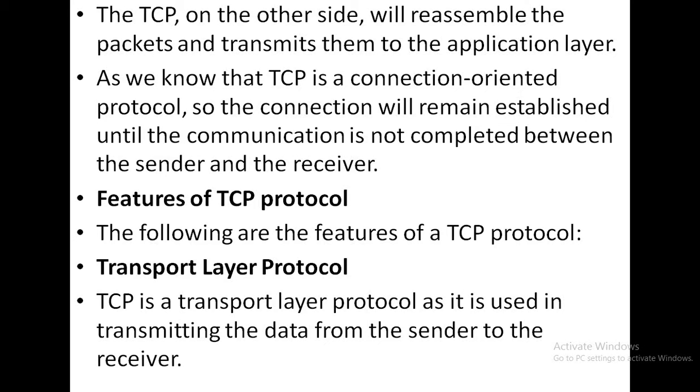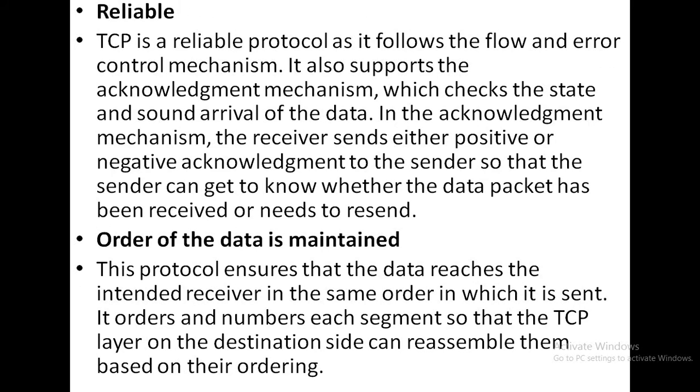That means it transports the information from one location to another location. That's why it is called a transport layer protocol.